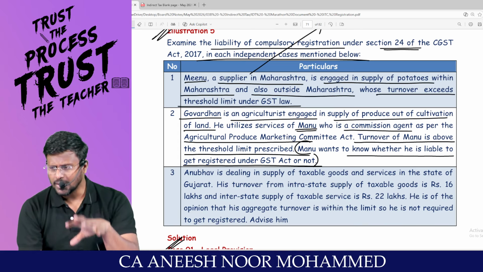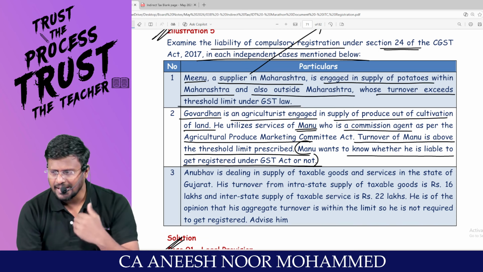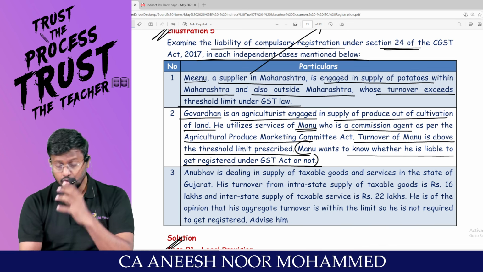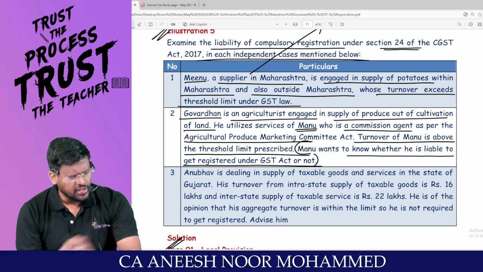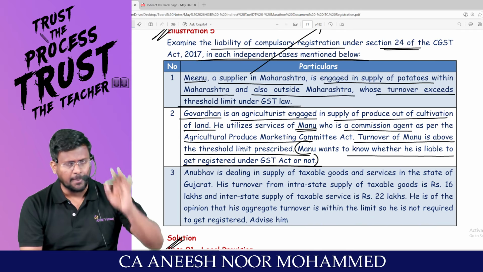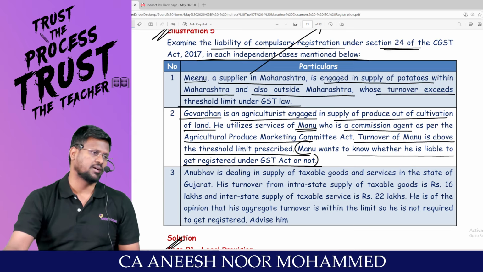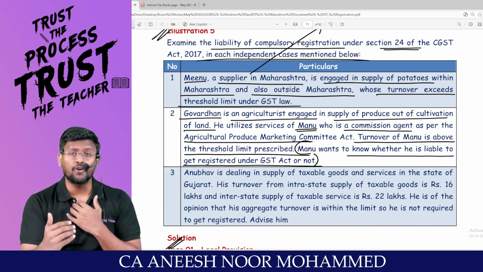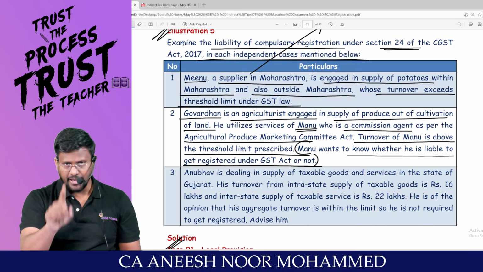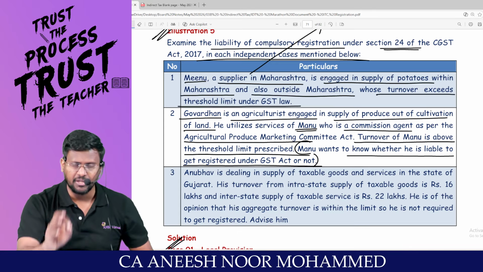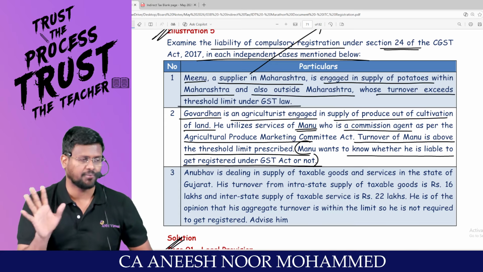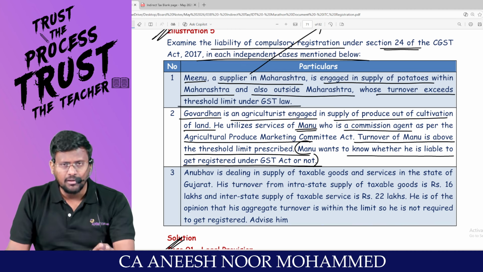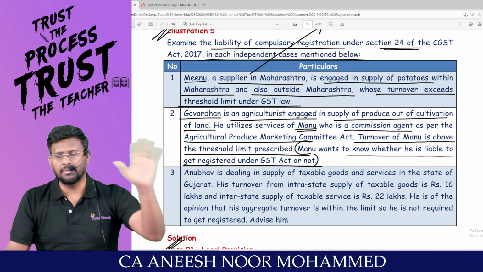Sir, there was one circular or clarification regarding the APMC agent. What is APMC? Agricultural Produce Marketing Committee agent. Generally, if you are an agent of a particular principal, compulsory registration is mandatory. Because we already discussed in para 3 of Schedule 1, supply of goods between principal and agent. If the agent raises the invoice in his own name, he will be treated as an agent for the purpose of GST. If a person has become an agent, he has to take compulsory registration.